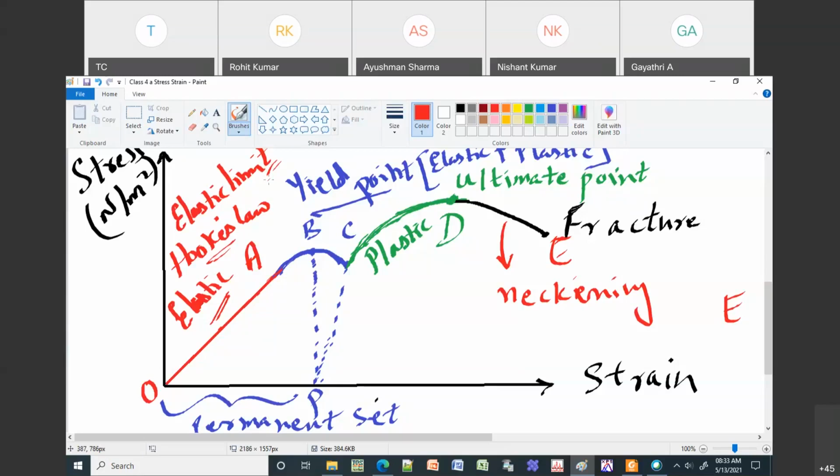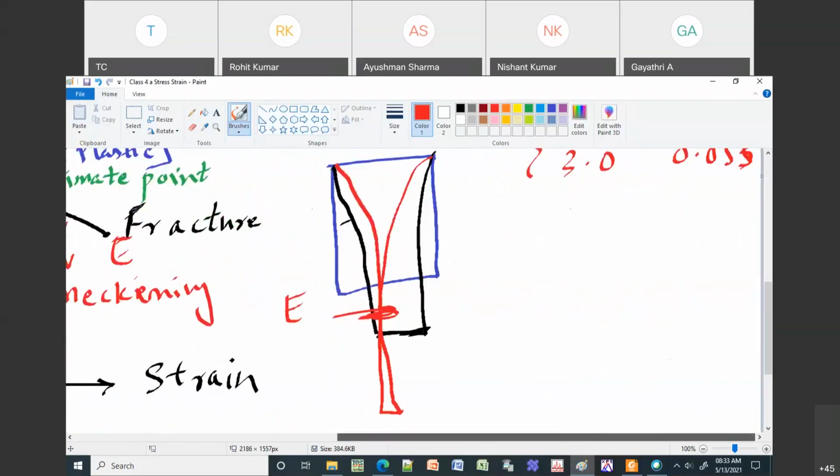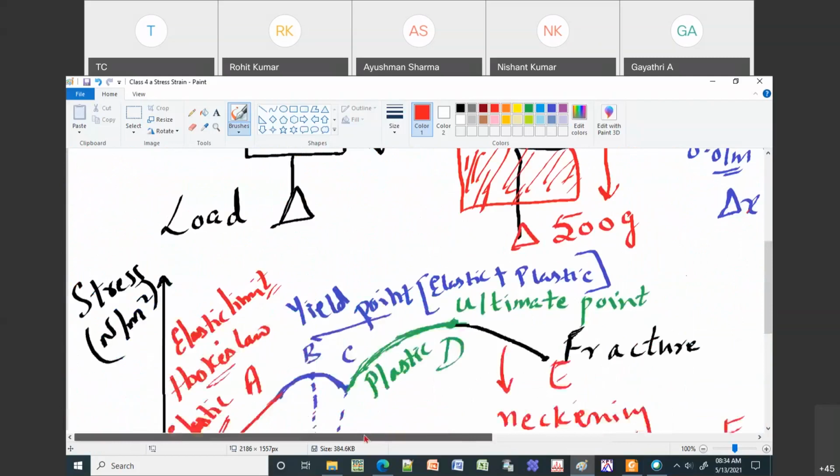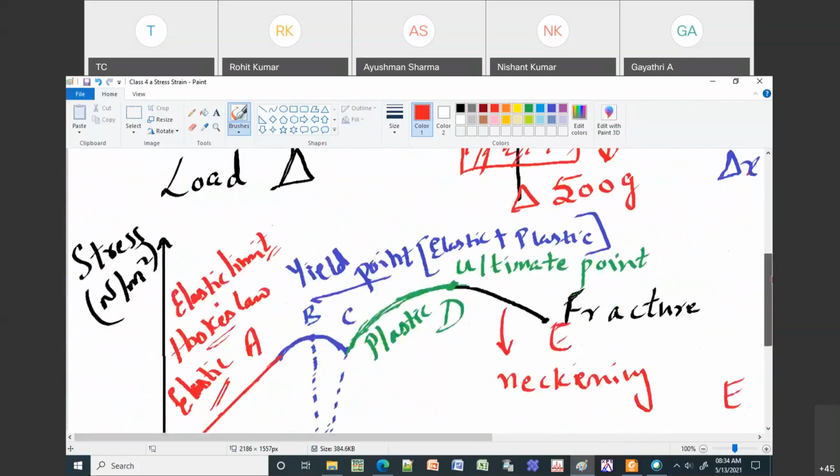Then beyond A, as you increase the stress, strain will not increase uniformly. There will be some abrupt change in the strain. As I explained here, the increment won't be the same. There'll be different increments, which means it is already deviating from Hooke's law. It will increase abruptly up to some point called B. B is called the upper yield point.